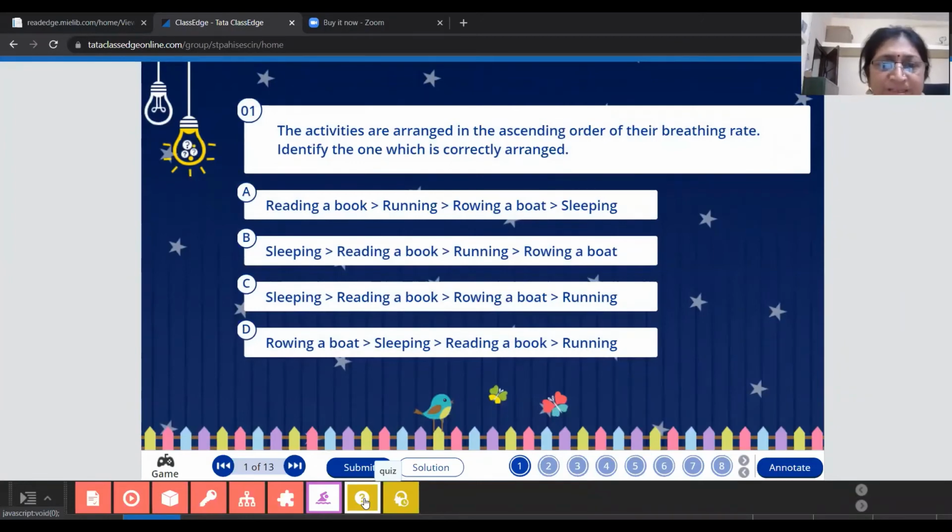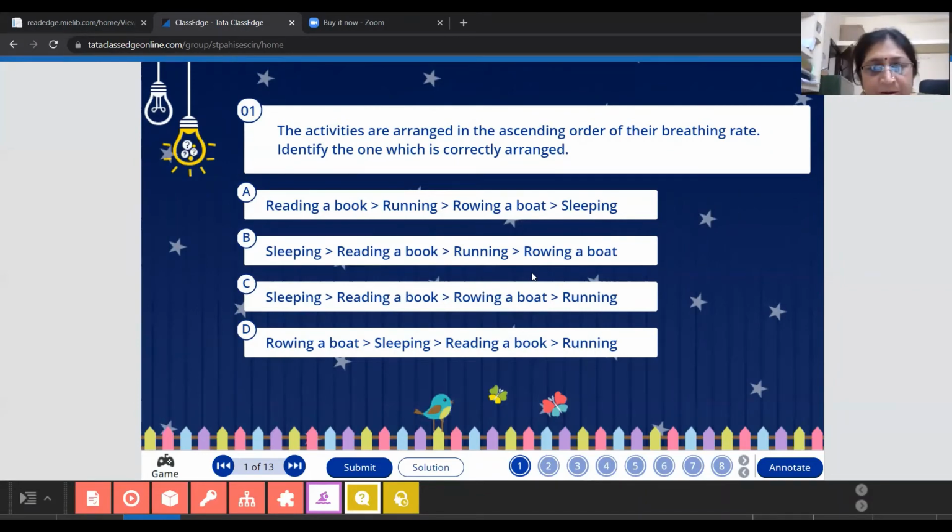So first, the activities are arranged in ascending order of their breathing rate. Identify the one which is correctly arranged. Reading a book, running, rowing a boat, or sleeping: in which activity do you need more energy? Sleeping, reading, and so on is in ascending order. So see which will be the correct answer for that.